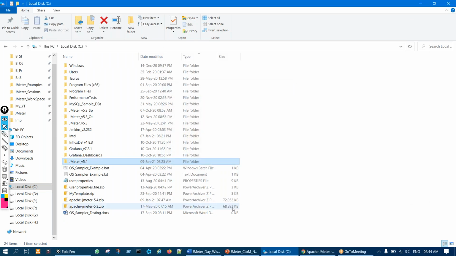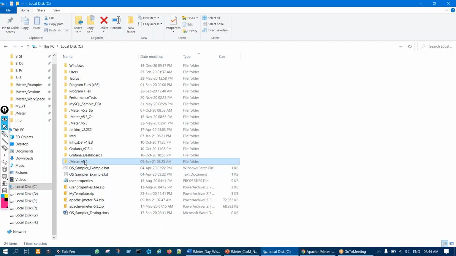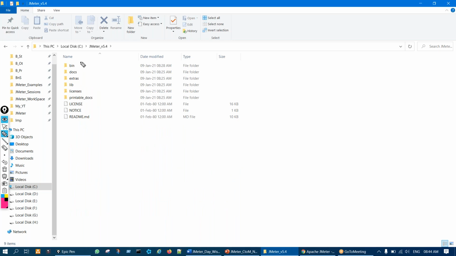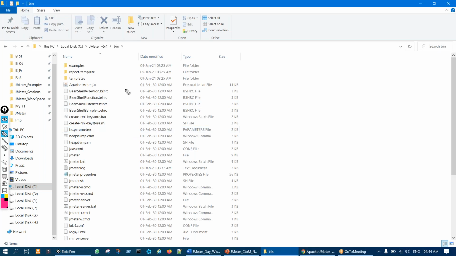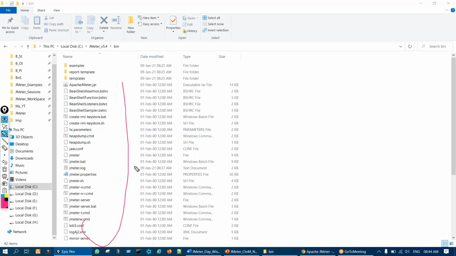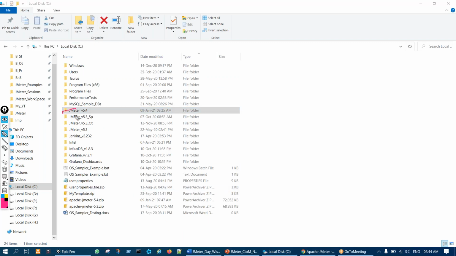Right, so this is how we can rename and make the name small. But do not rename anything inside this, any files or folders. Do not touch any file inside the bin directory, let them be as they are. Only the main directory that you see, you can rename, or take it to some other location also.